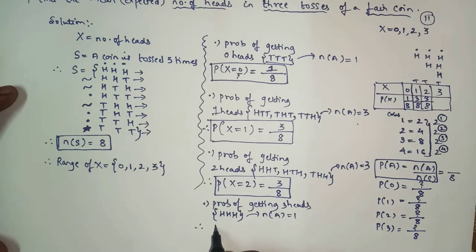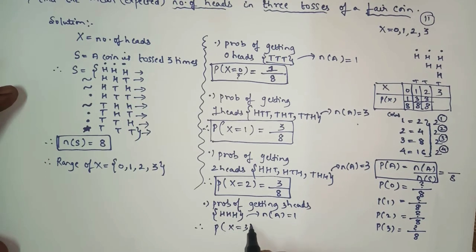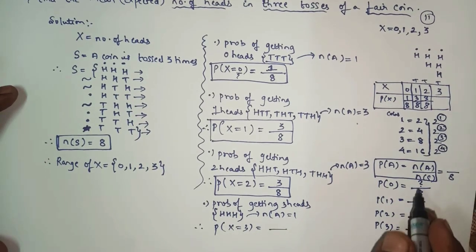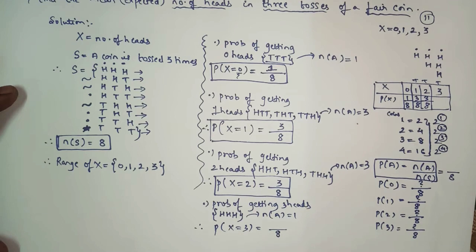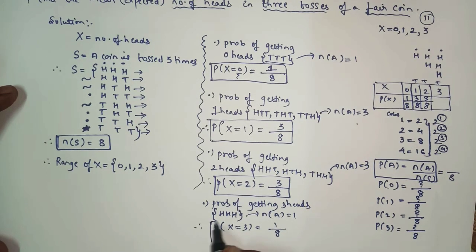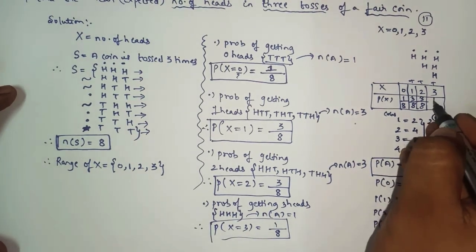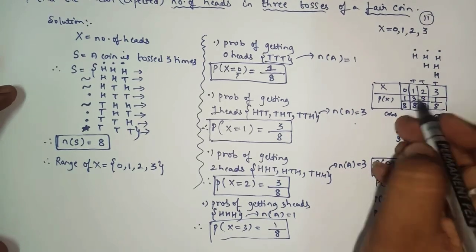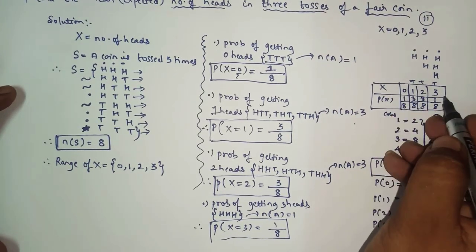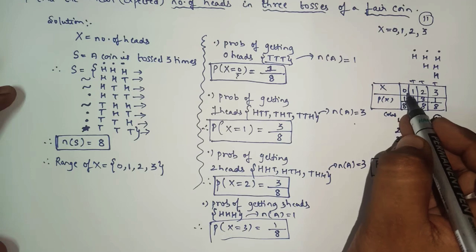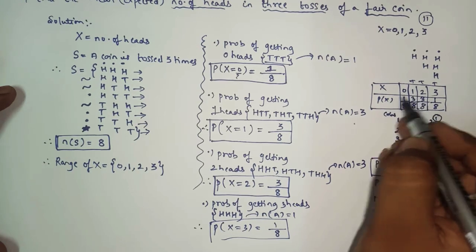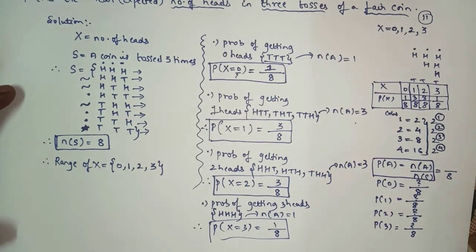Therefore, probability of getting three heads will be n of A upon n of S. n of S is 8, n of A will be 1. So here we got the required probability for each and every possibility, for 0, for 1, for 2 and for 3.